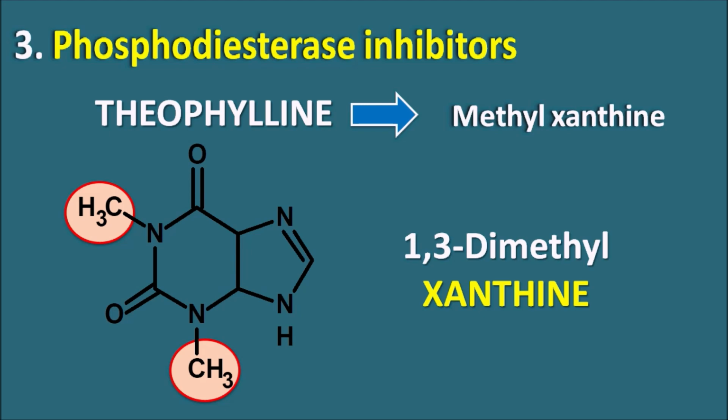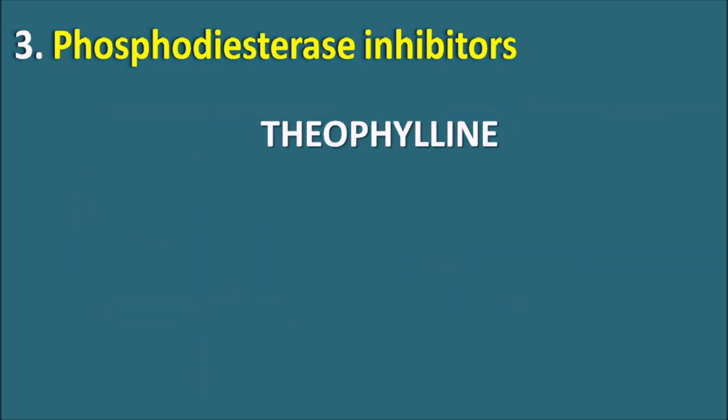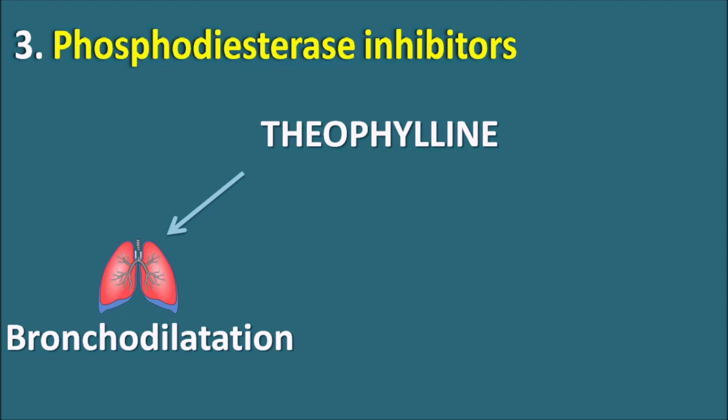Theophylline is also available as an ether form like aminophylline. Both can act as bronchodilators. Theophylline acts by blocking the phosphodiesterase enzyme, thereby it inhibits the metabolism of cyclic AMP, and it increases the cyclic AMP levels within the bronchial smooth muscle, which results in bronchodilation. And this drug can also act by blocking the adenosine receptors, which can also result in bronchodilation. So theophylline can act on the bronchioles to produce bronchodilation, so that's why theophylline can be used as a bronchodilator. But this drug is not that specific like the beta-2 agonists.